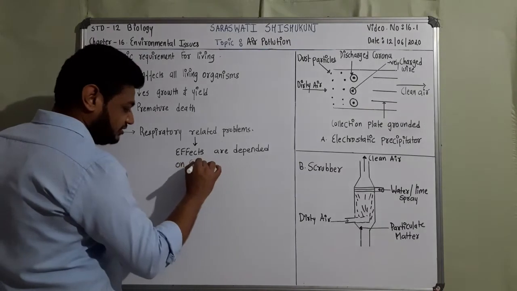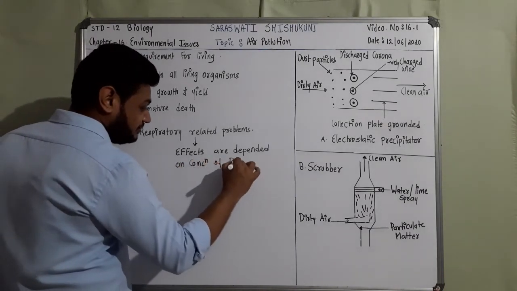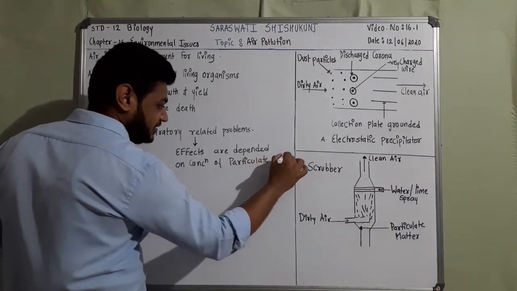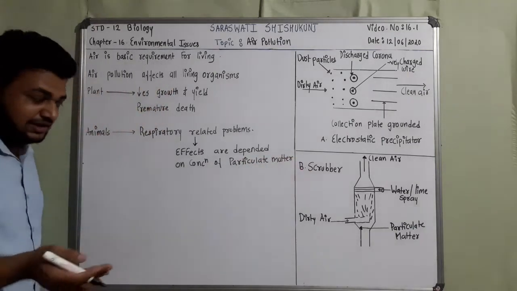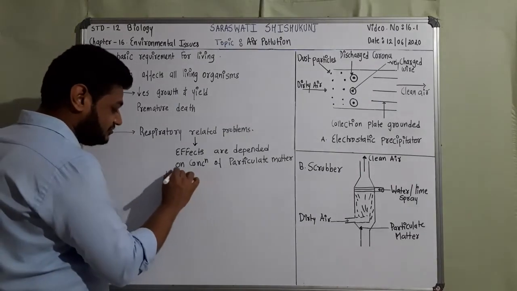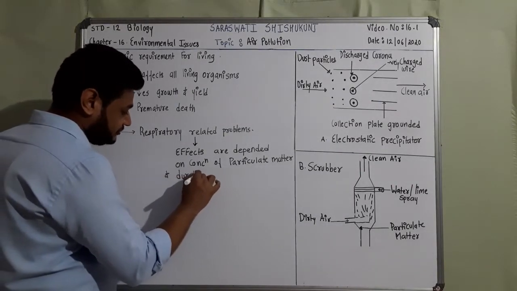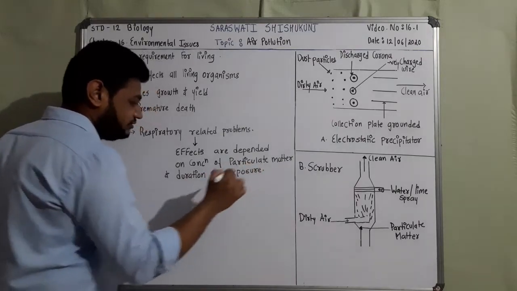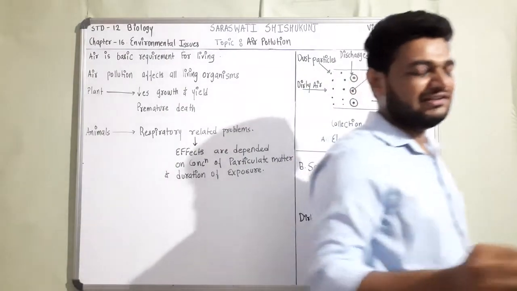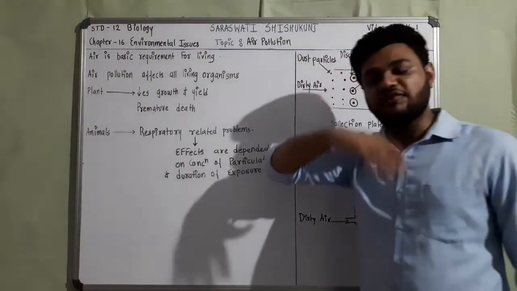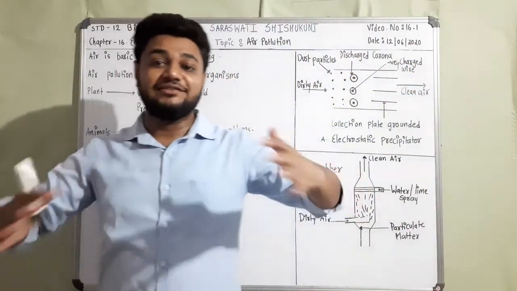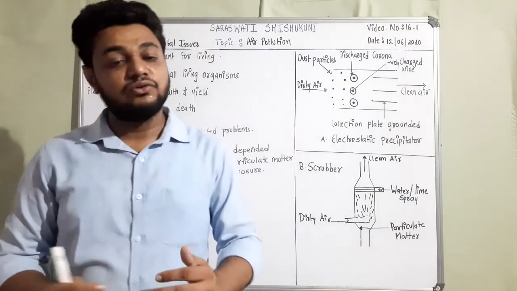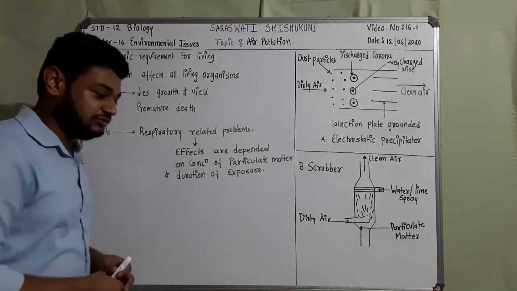If more particles are there, it will cause more harm. And second is duration of exposure, how much time a human is exposed. For example, if it is for a few minutes, it will not create a big effect on the body. But long time exposure causes a problem. So this is the thing about air pollution.